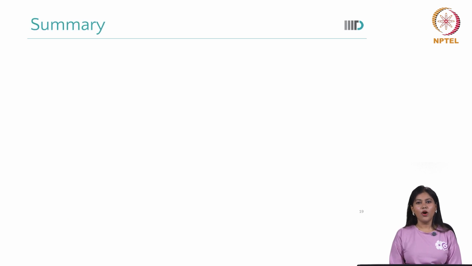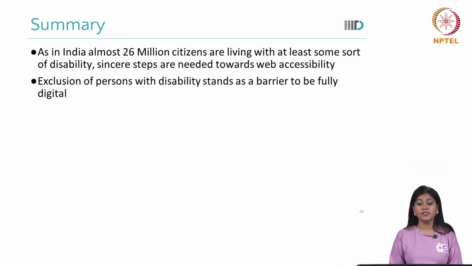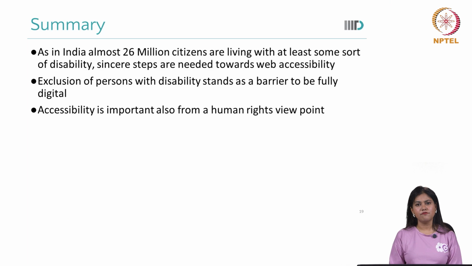Now summarizing what we understood in today's case study. As we know, in India, a country with diversity, 26 million citizens live with some kind of disability. Exclusion of persons with disability stands as a barrier to the full society. Not only for them, but we are also failing as a society. Accessibility is also important from a human rights perspective. It's not about goodwill that, okay, our website has maintained the accessibility guidelines. It's not a luxury, it's a necessity.